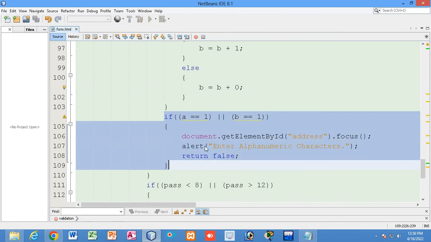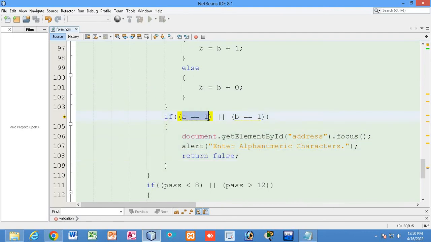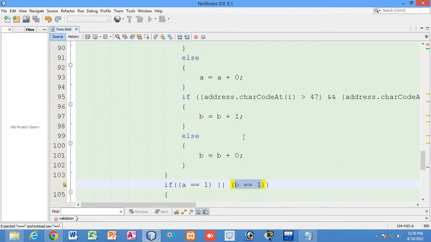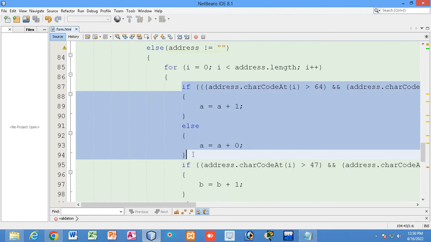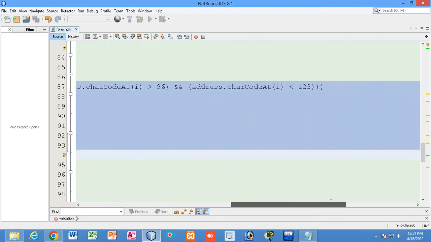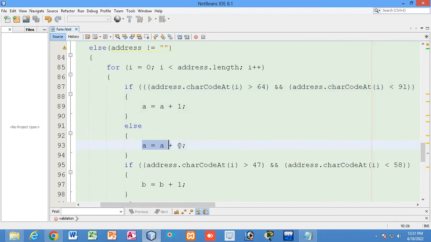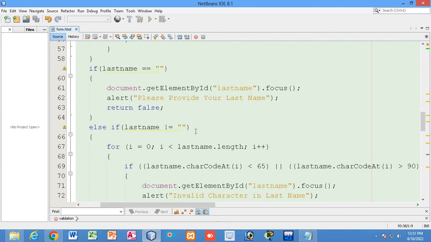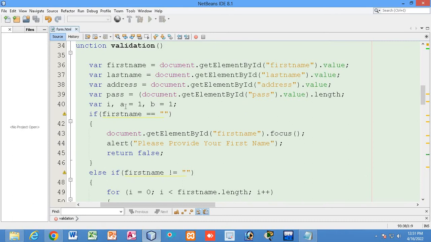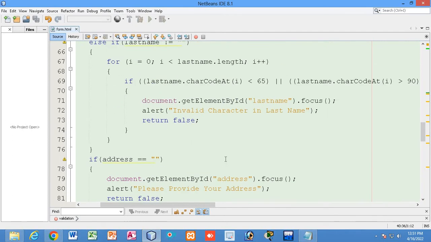See, if A equal to 1 or B equal to 1. A will be 1 when? If the user has not entered any alphabet, either small case or uppercase alphabet, then the increment will not happen and it will be 1. Whatever I have initialized here, A 1, B 1, it will be 1 only, because the increment will not happen.